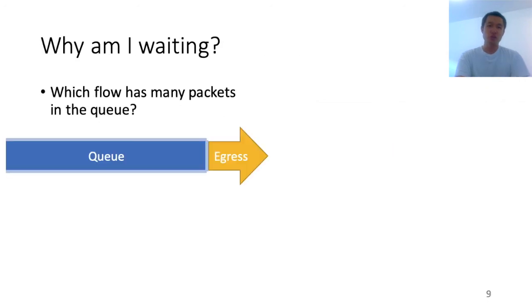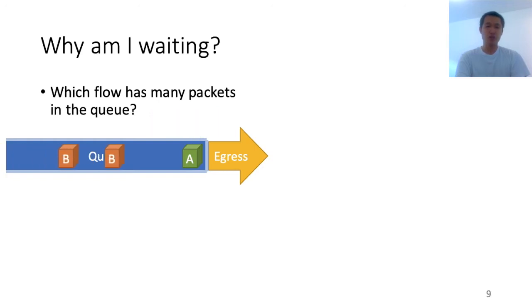We want to answer this question: why am I waiting? Or more particularly, which flows have many packets in the queue while I, as a packet, waited in the queue? Let's show an example. First of all, when a packet arrives at the queue, we can look at its content to figure out which network flow it belongs to, for example, by looking at source IP and destination IP pairs. Let's say this packet belongs to flow A.